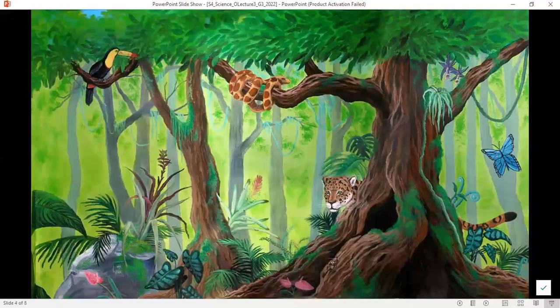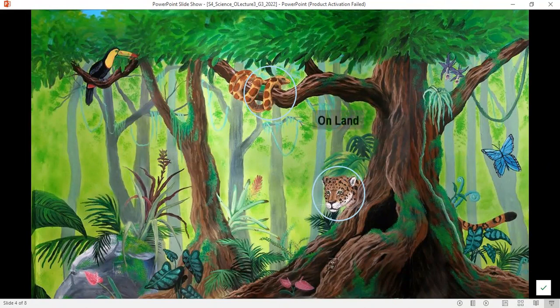What are examples of ecosystems now? Look at this forest. The first example of ecosystems we're talking about is the forest ecosystem. In this ecosystem, we have living things, which are the animals. Look at the snake. Look at, I think this is a leopard. So these 2 animals live on land. They live in the forest on land and not underwater.